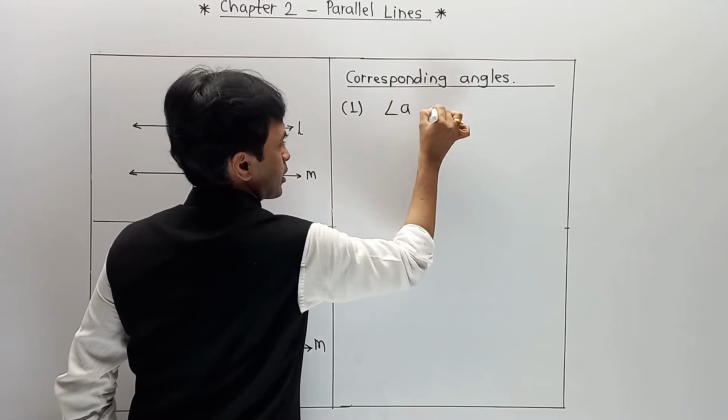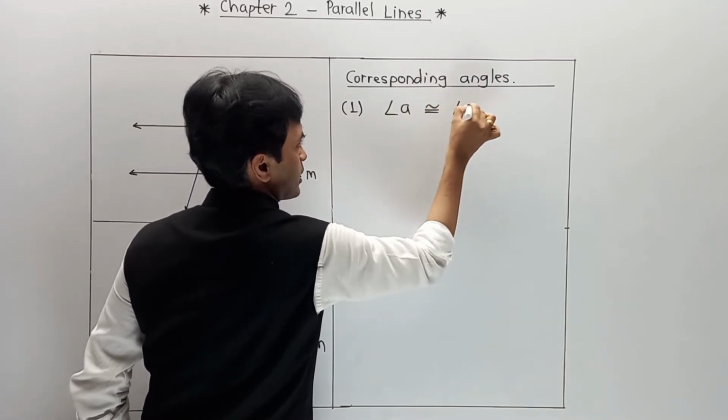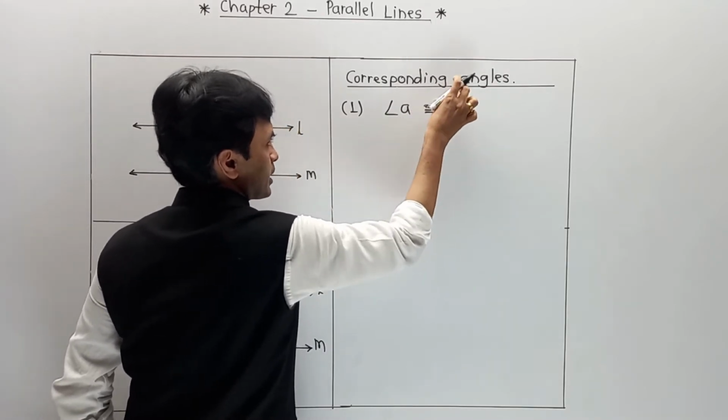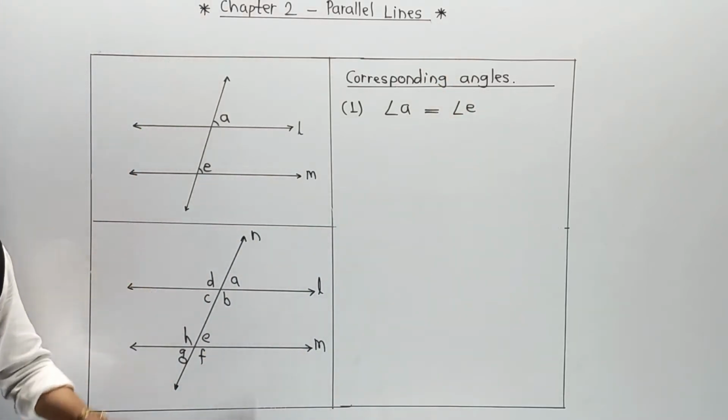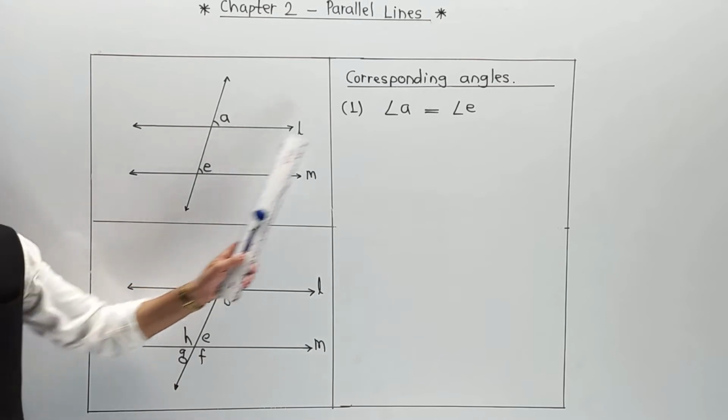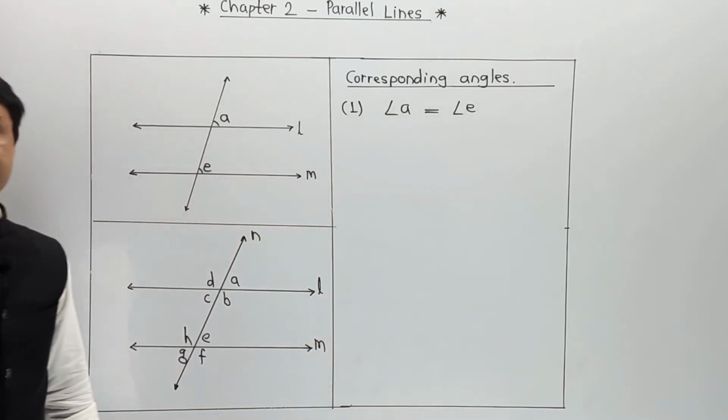So the first part is angle A congruent to angle E, or you can say angle A equal to angle E, and that is called the first pair of corresponding angles.